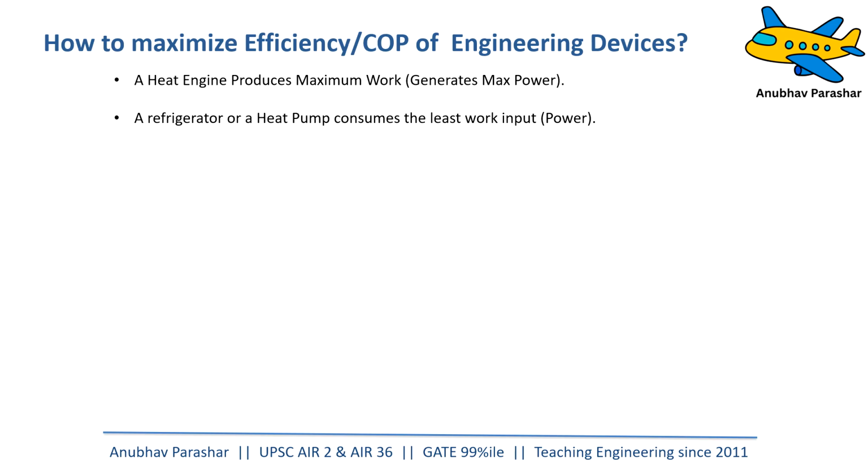But now the most important question that comes to mind is, okay, we can create those kinds of engines and refrigerators and heat pumps, but how to maximize the efficiency of the heat engines? Means how can we produce an engine which produces maximum amount of work? Or if we talk about refrigerators, how can we increase the COP of a refrigerator?